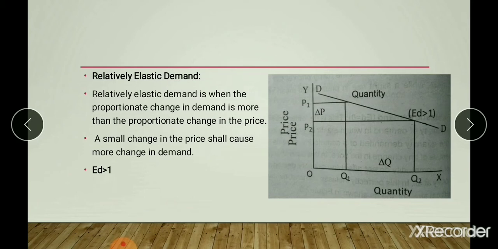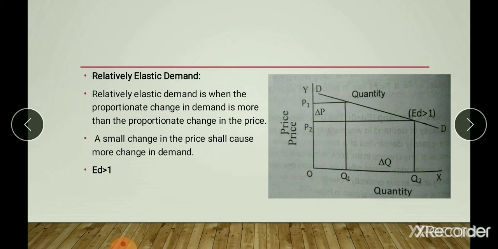In the diagram, the OX axis represents quantity demanded and the OY axis represents the price of the commodity. Here, OP1 is the initial price and OQ1 is the initial quantity demanded. When the price decreases from OP1 to OP2, the demand increases from OQ1 to OQ2.